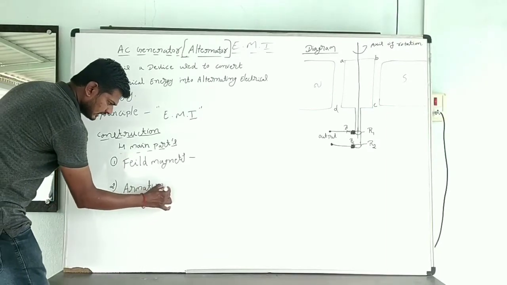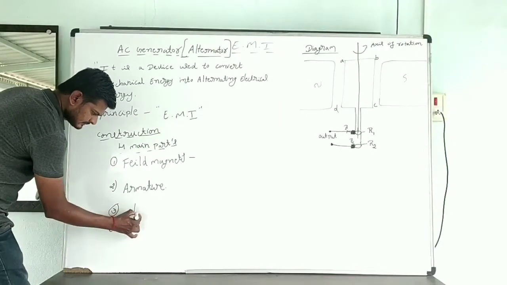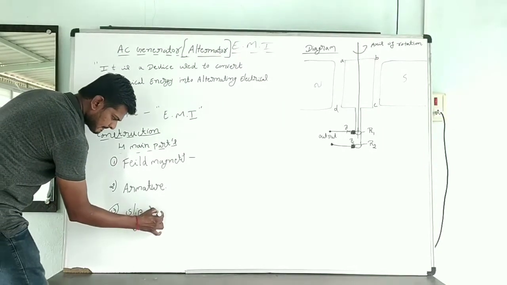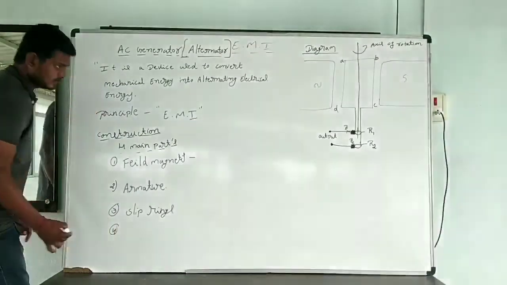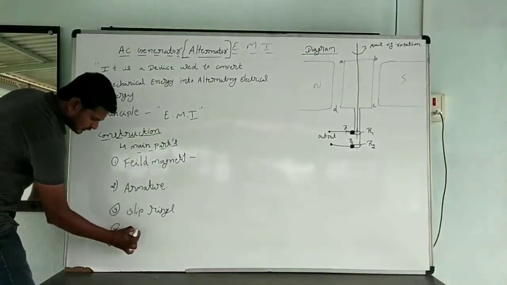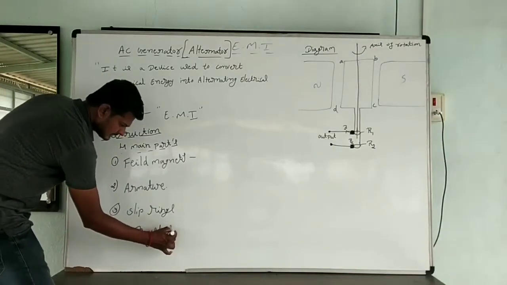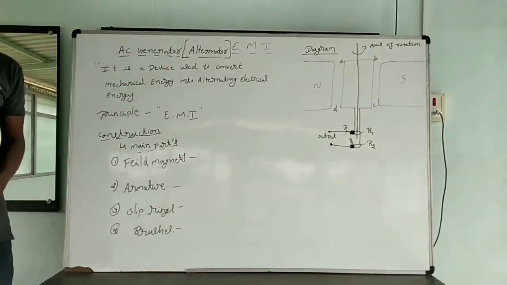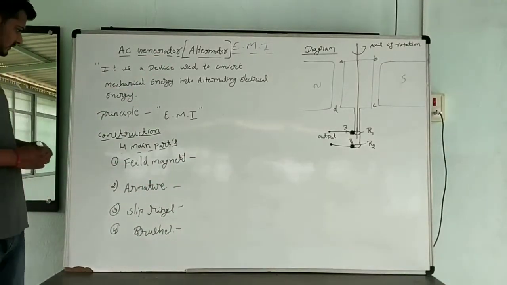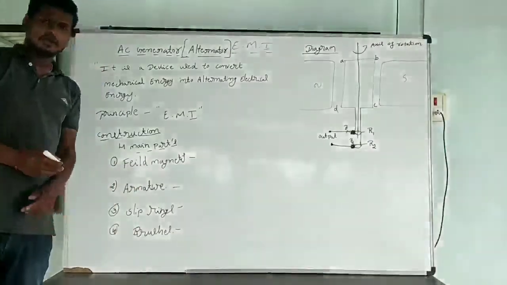Third one will be slip rings, and fourth one will be brushes. These are the four main parts of the AC generator: field magnets, armature, slip rings, and brushes.